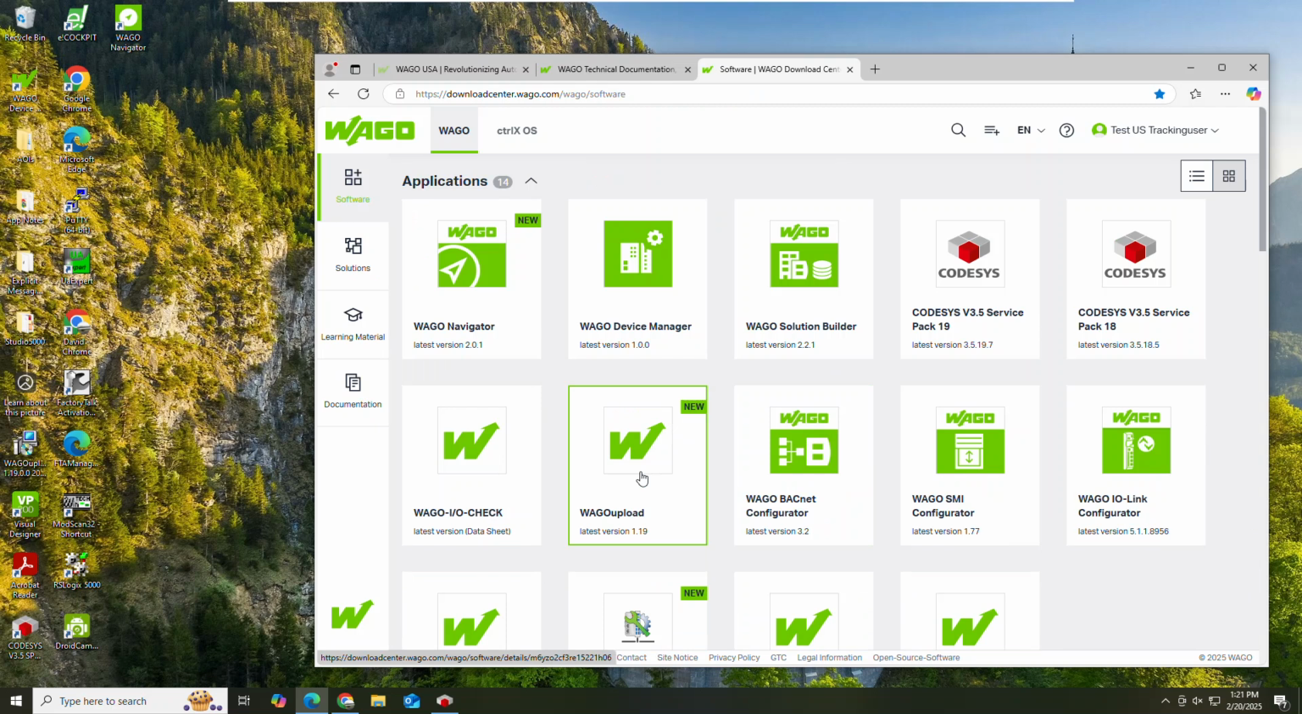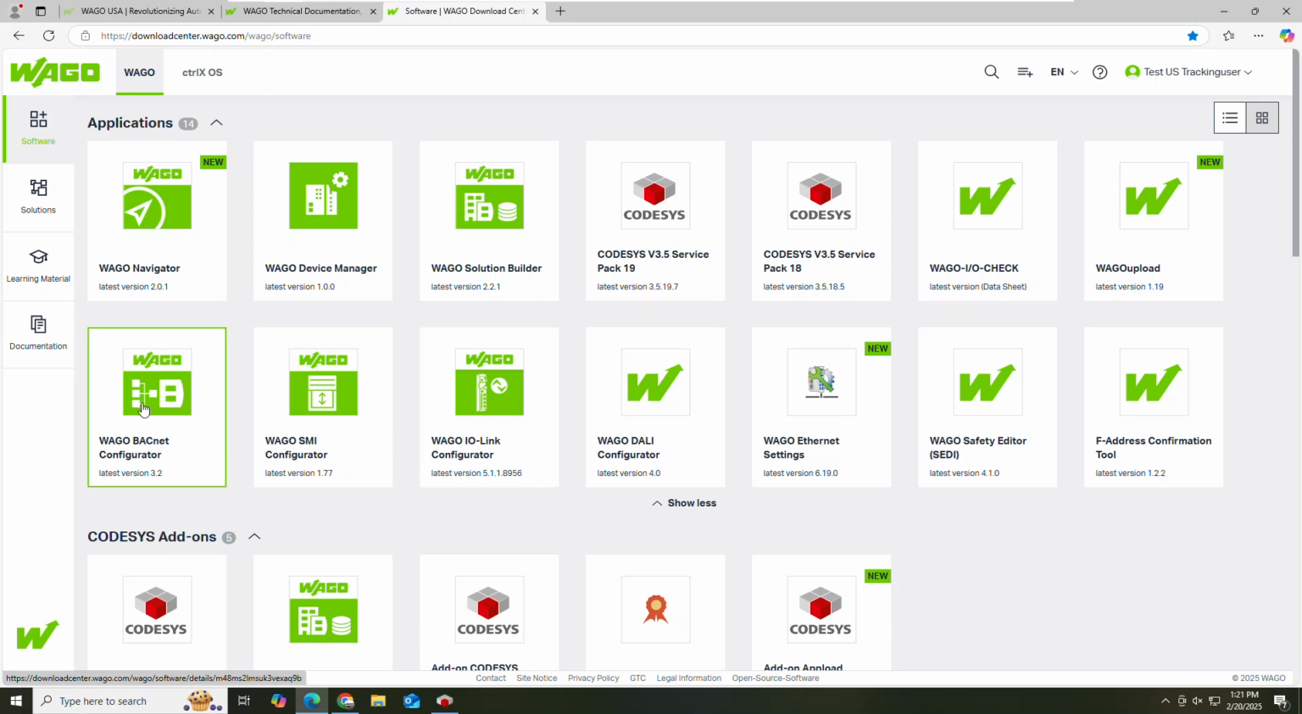And besides that, we have BACnet configurator. We also have a DALI configurator, SMI configurator. These are all part of the WAGO Solution Builder. So if you are using any of these items, then you can download and install these to your computer.